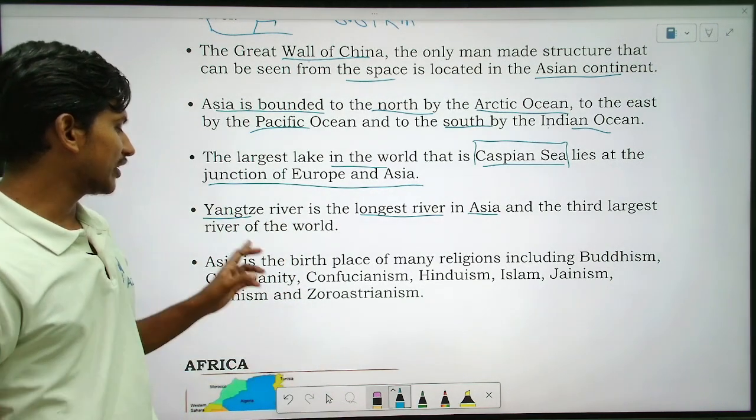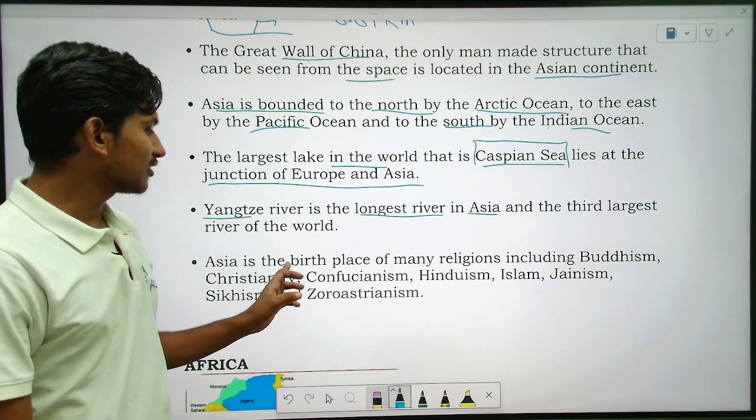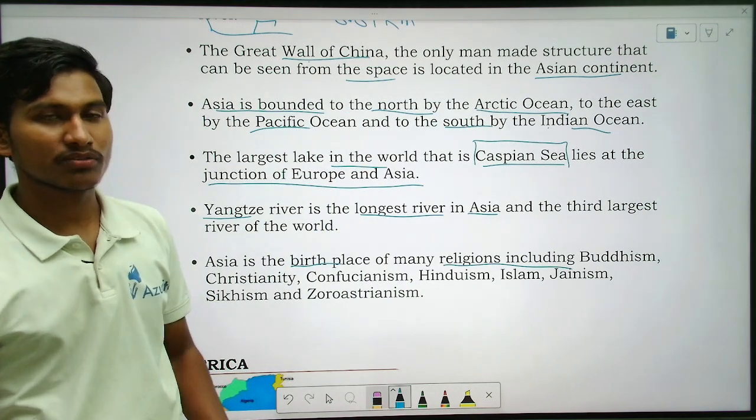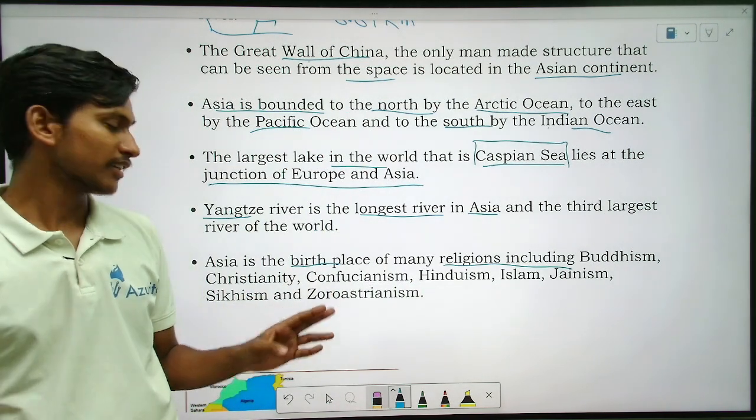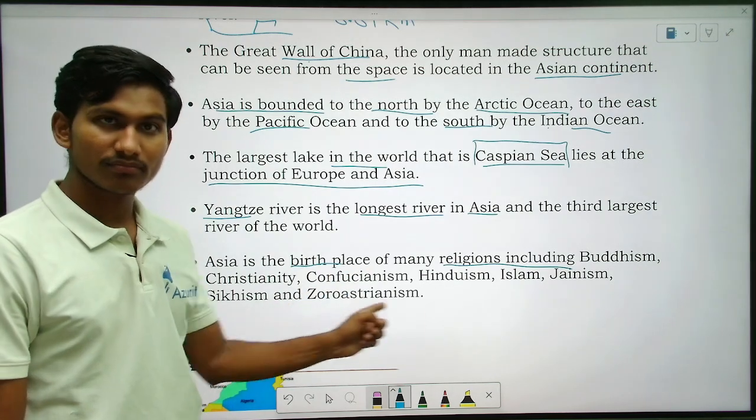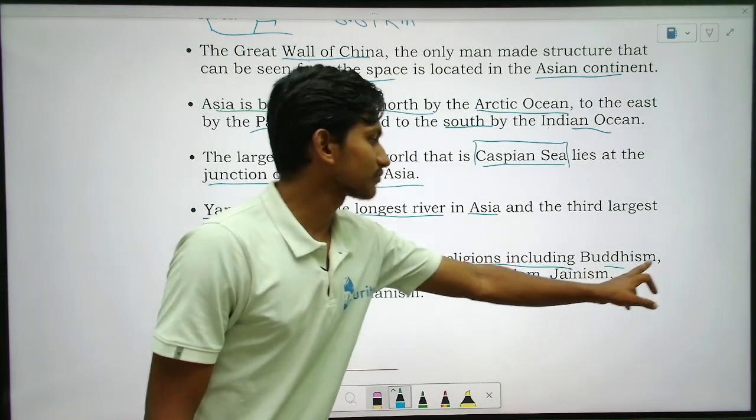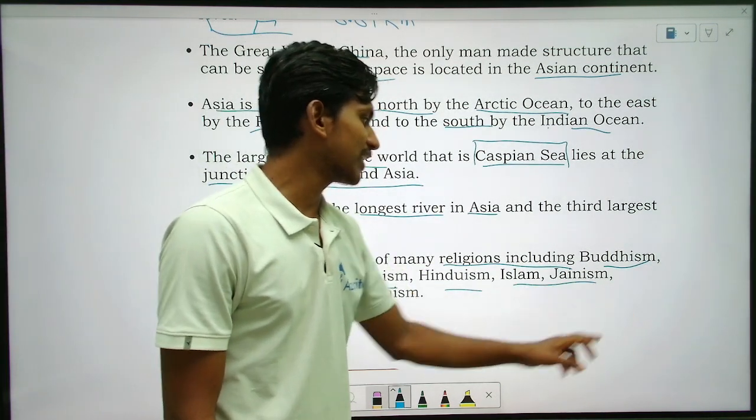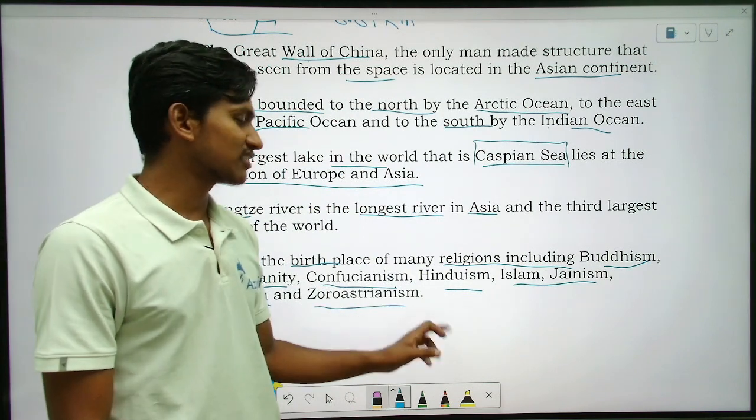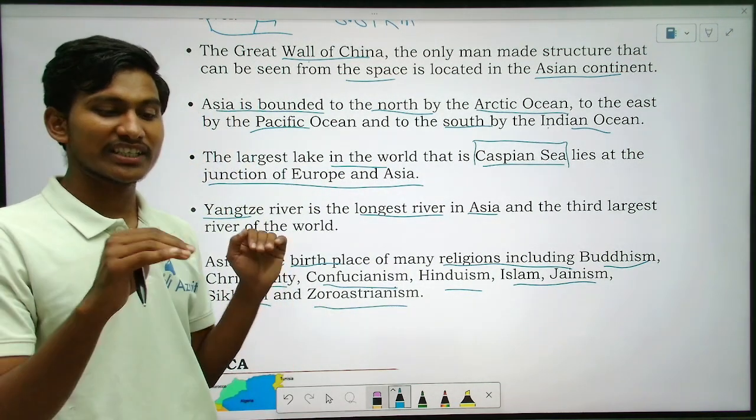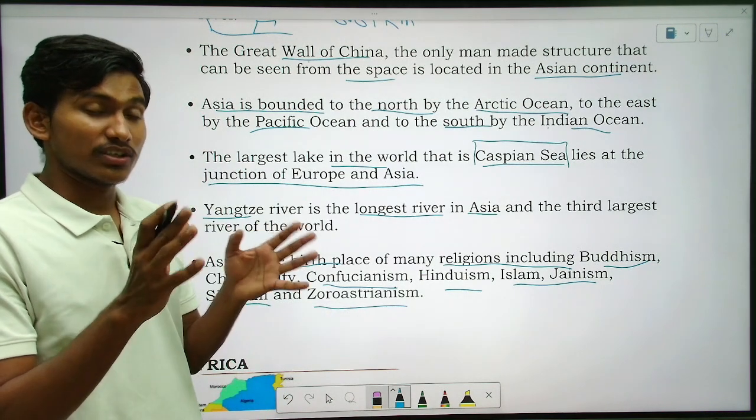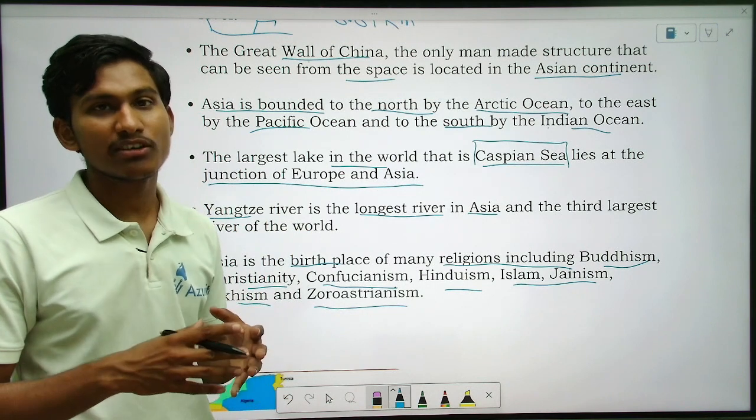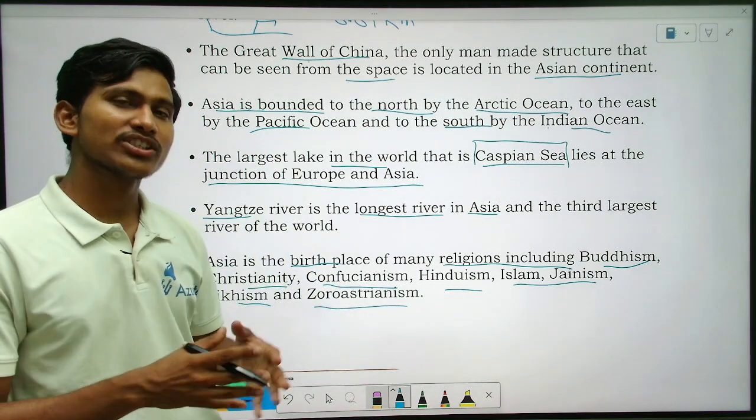Okay, so next point. Asia is the birthplace of many religions, right? So Asia is famous for so many religions and different cultures. Which are the religions? Buddhism, Christianity, Confucianism, Hinduism, Islam, Jainism, Sikhism and Zoroastrianism. So those are all originated in Asia, right? So Asia is considered as one of the very much developed regions in the ancient time.